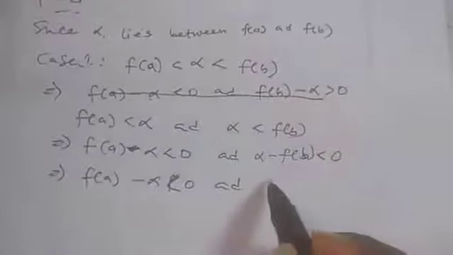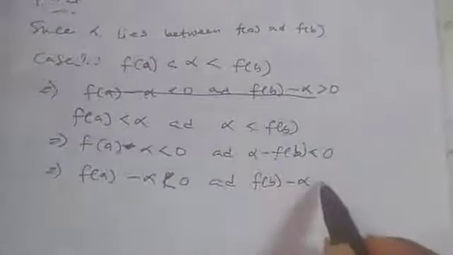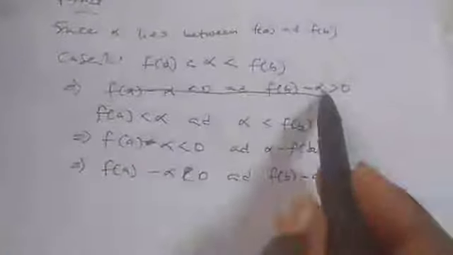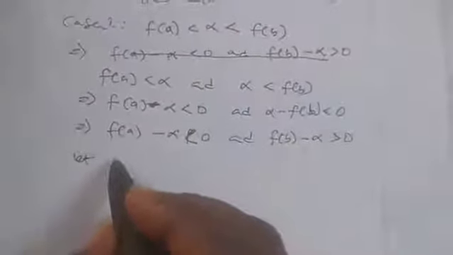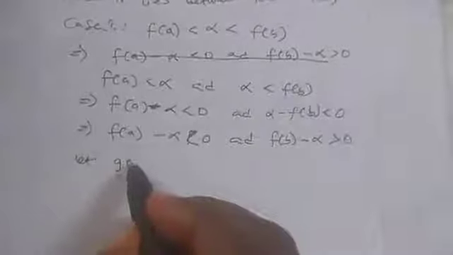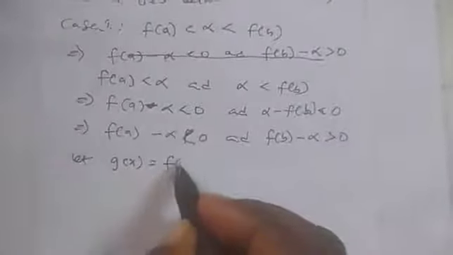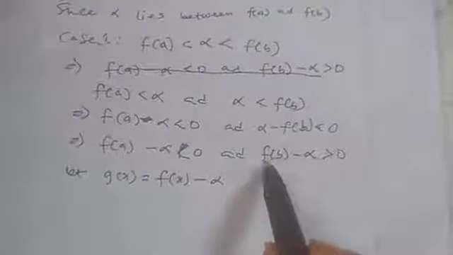This one now, if you change it according to the inequality, I've changed this thing so it will be greater than 0. That's how we got this one. Now with what we get, let us represent g. Let g of x be equal to f of x minus alpha. You can see f minus alpha, f minus alpha.